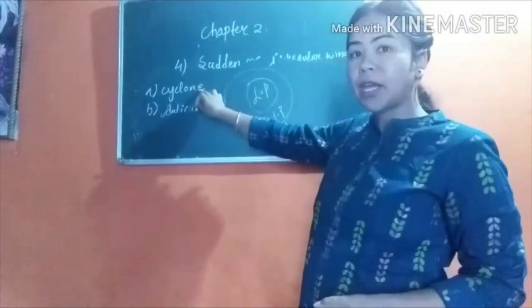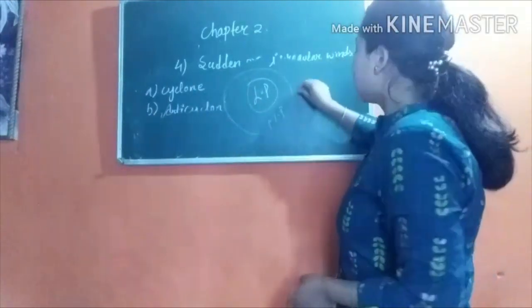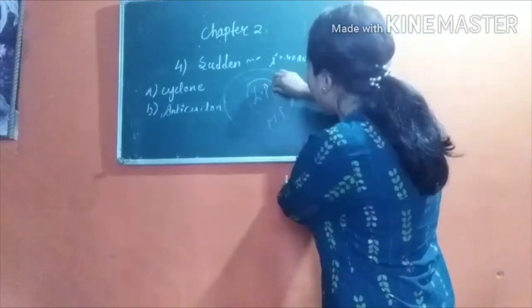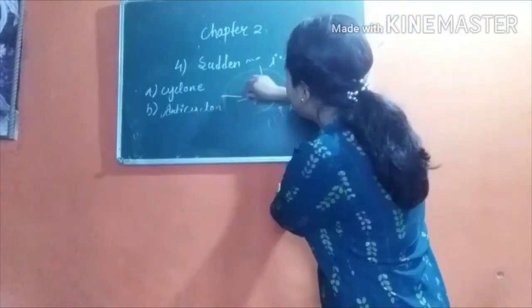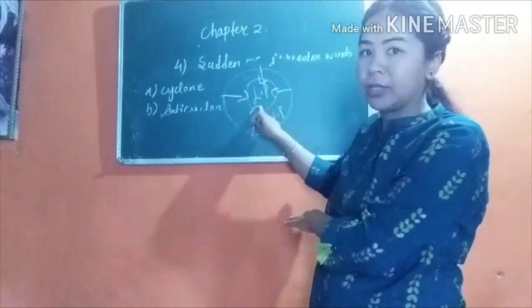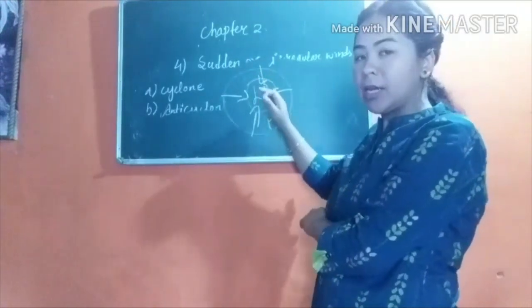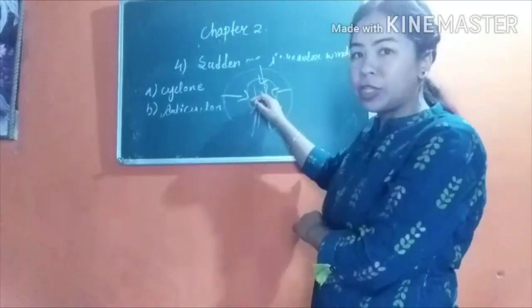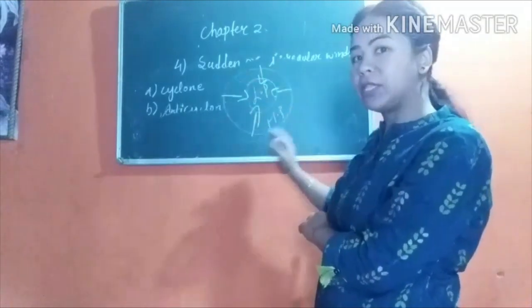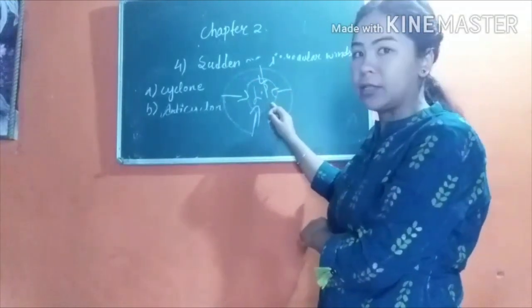In the case of a cyclone, the wind starts to blow from the area of high pressure towards the area of low pressure from all directions. So wind blows spirally towards the low pressure area from the surrounding high pressure region.